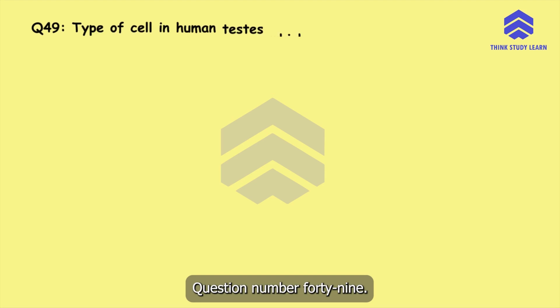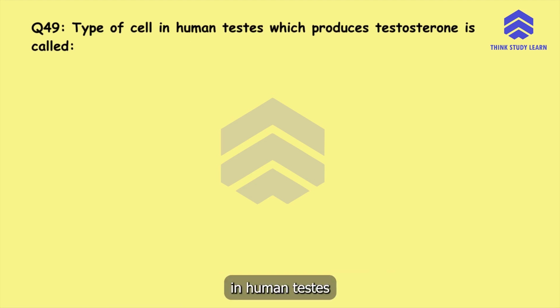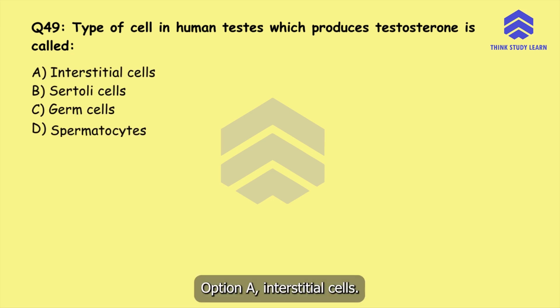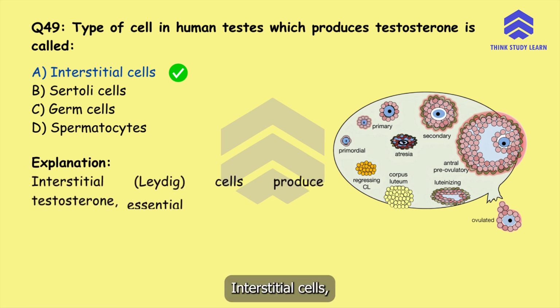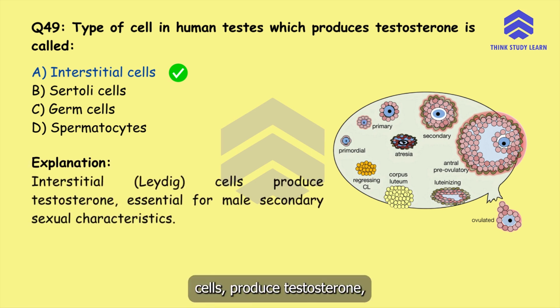Question number 49. The type of cell in human testis which produces testosterone is called option A, interstitial cells, option B, Sertoli cells, option C, germ cells, or option D, spermatocytes. The correct answer is option A, interstitial cells. Interstitial cells, that are also known as Leydig cells, produce testosterone, which is essential for male secondary sexual characteristics.